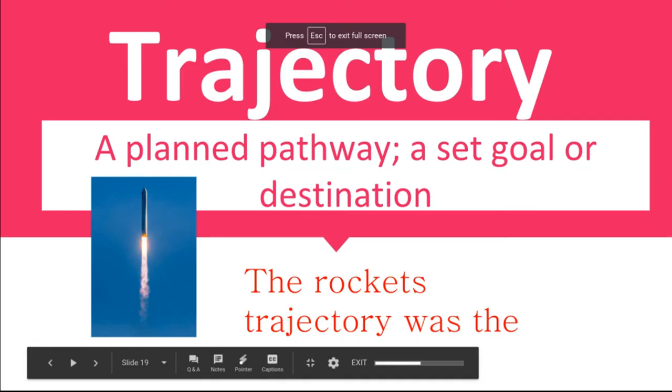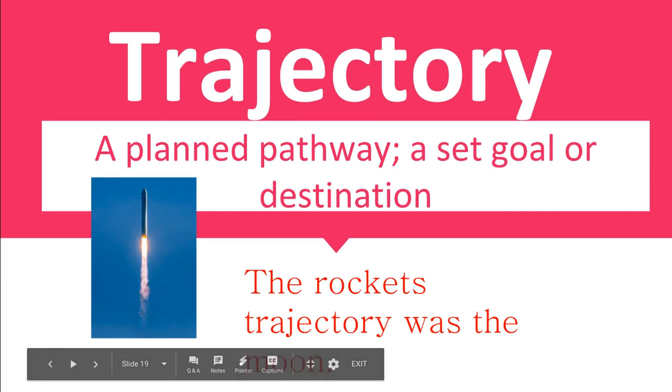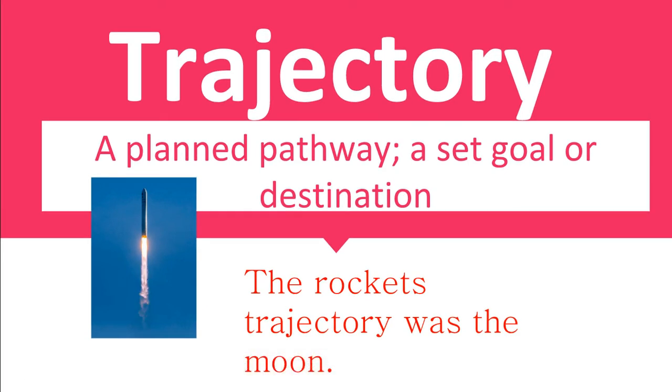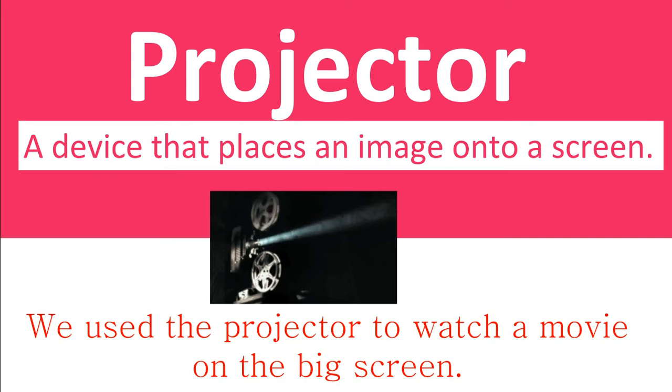Okay. Trajectory is a planned pathway, a set goal, or destination. So the sentence I have is the rocket's trajectory was the moon. So the path that it was on was headed towards the moon. That was a trajectory. Next I have is projector. Projector is a device that places an image onto a screen. The sentence I have is we use the projector to watch a movie on the big screen.